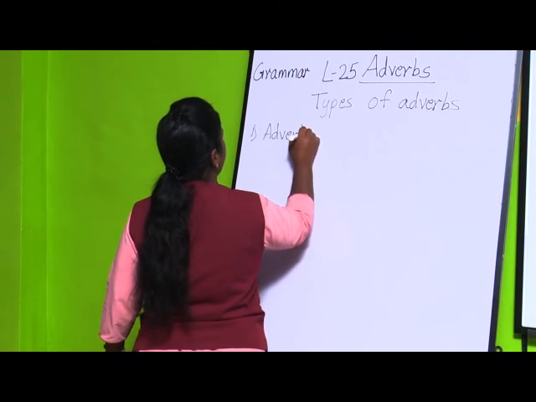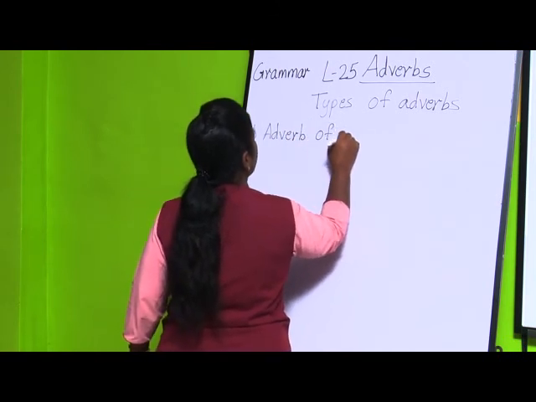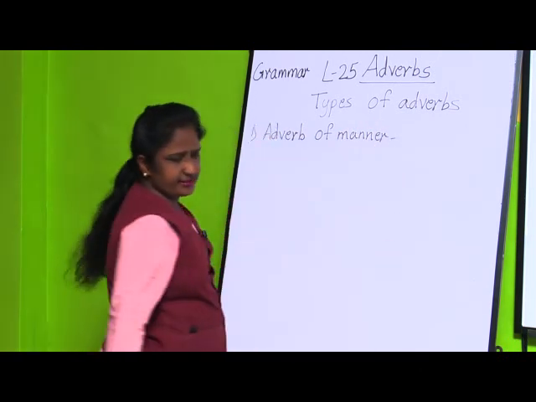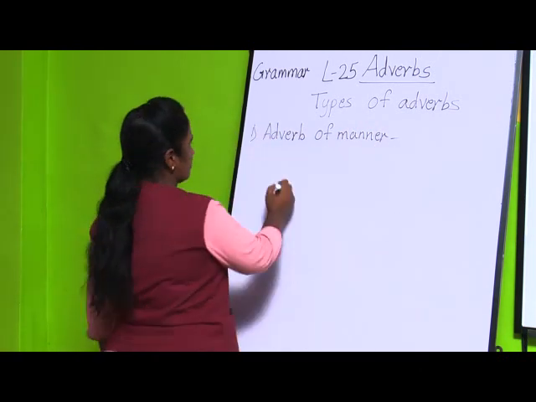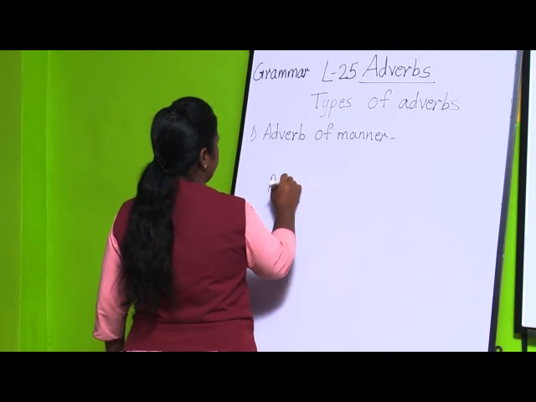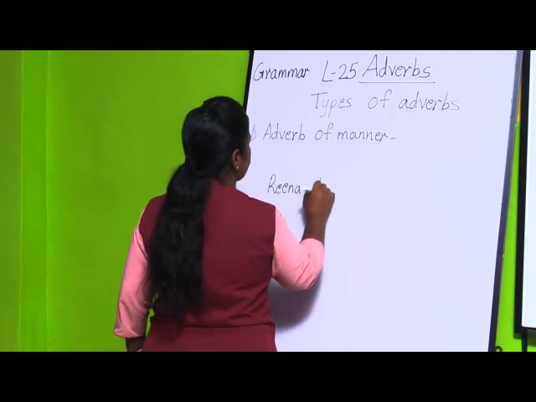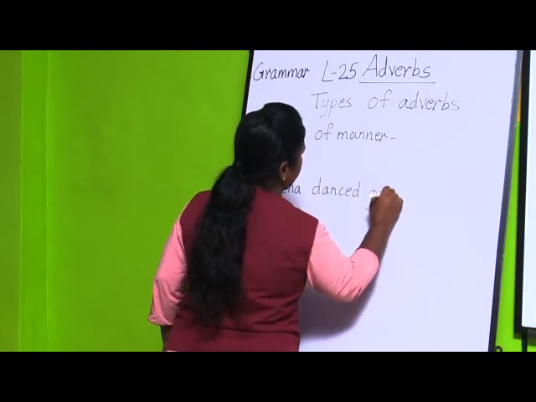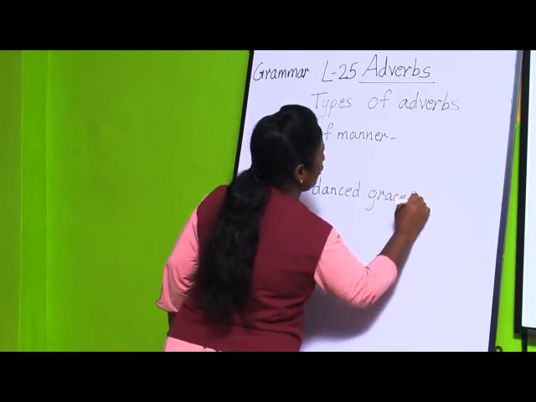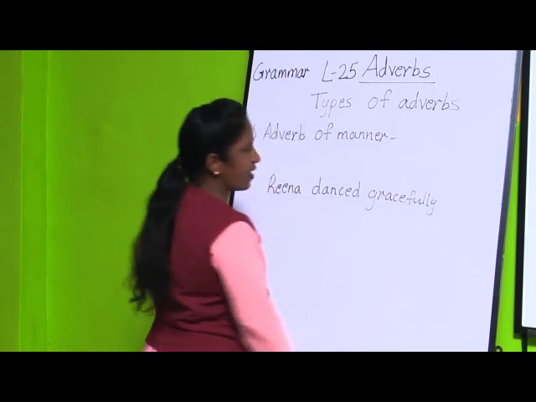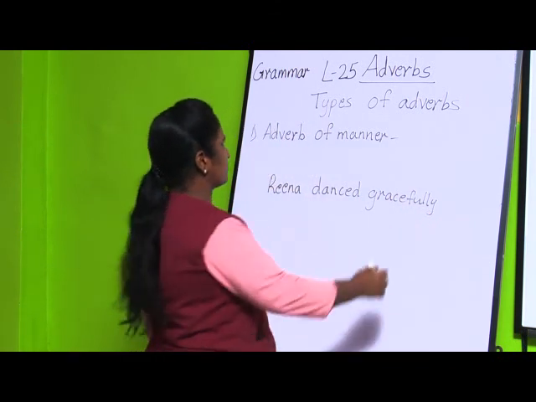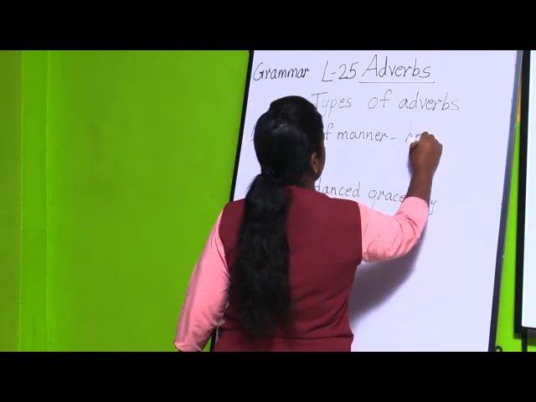Adverb of manner. If I write a sentence, Reena danced gracefully. In what manner? If you ask the question how, you will get the answer.